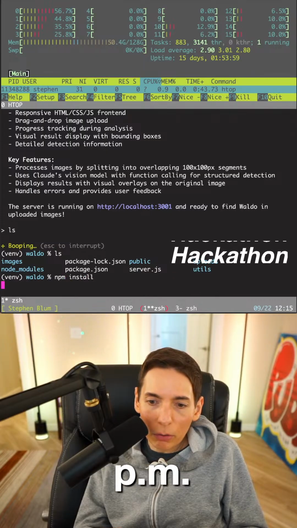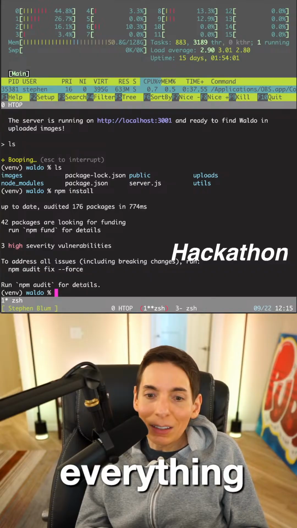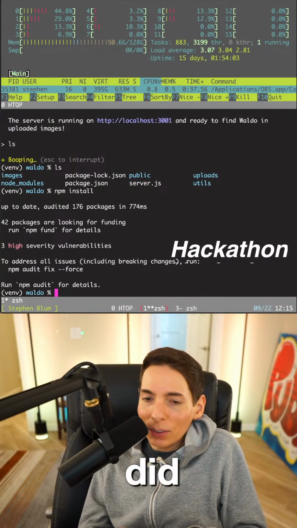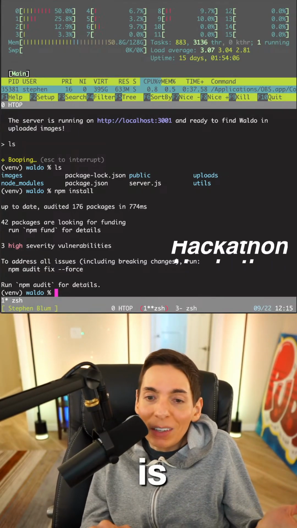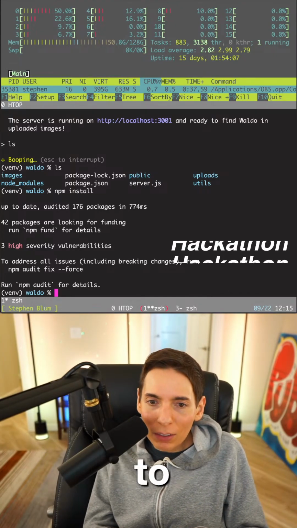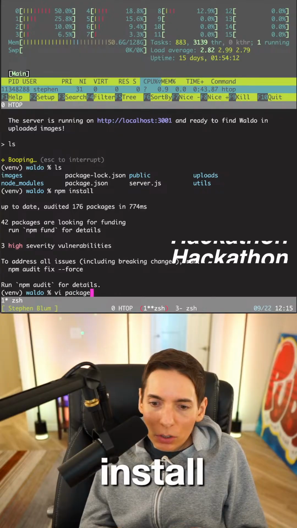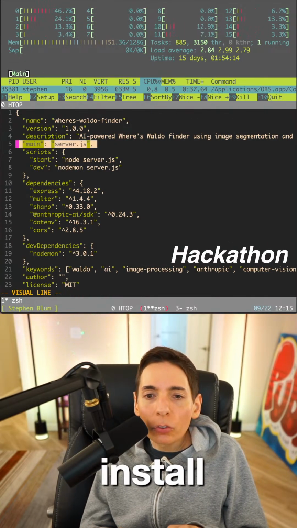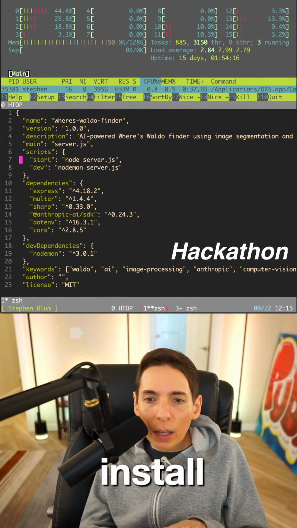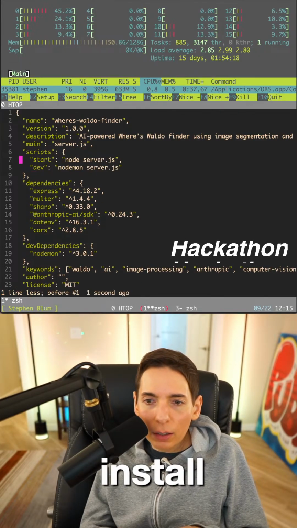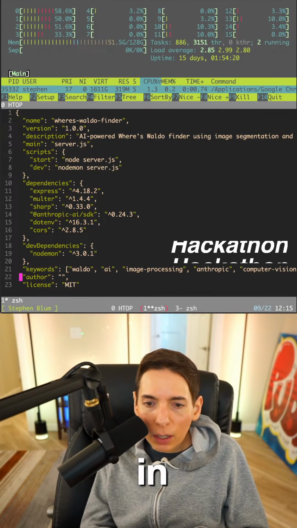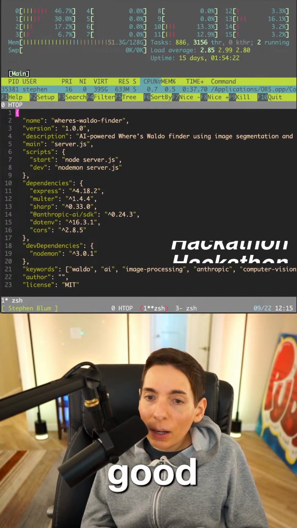npm install. We've probably already installed everything for us. It did. These AI agents, you guys, they're taking care of everything. We don't have to even npm install anymore. Isn't it crazy? Let's go by package. Let's see what we got here. Server, okay. So it's dev, and start, okay. Some simple things here, okay. All right, looks good.